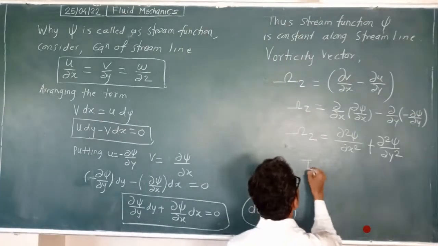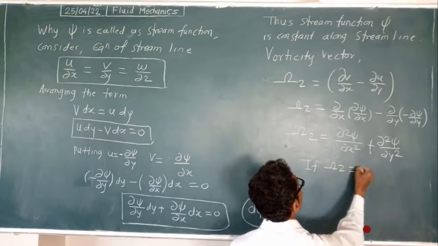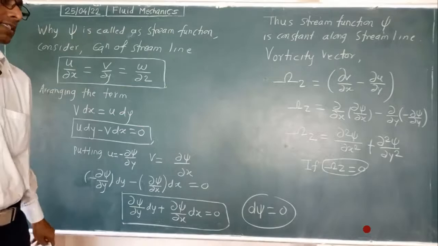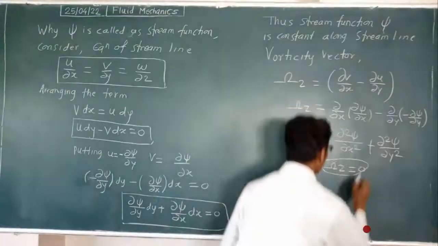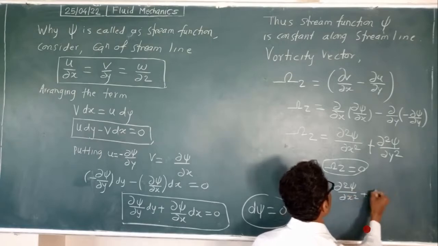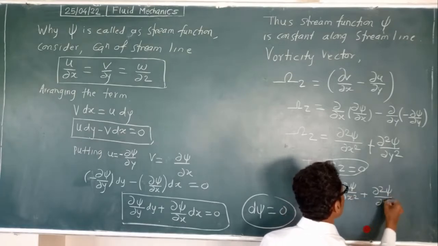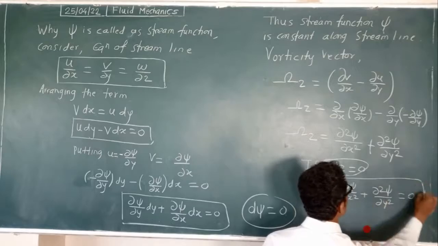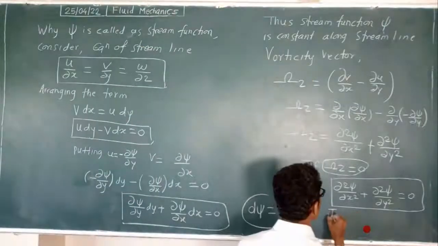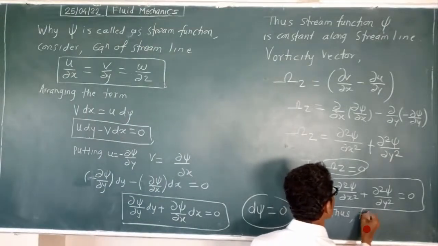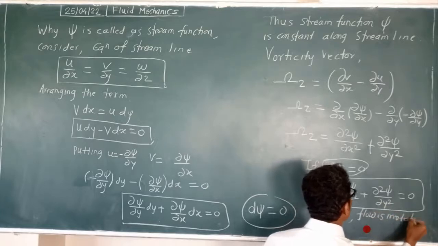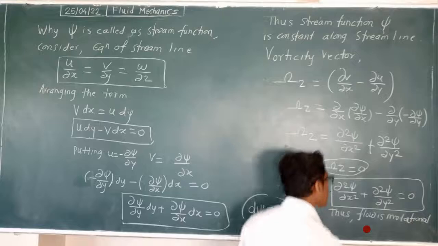Now if the vorticity about the z axis is 0 by the definition, it means delta square psi upon delta x square plus delta square psi upon delta y square is equal to 0. Thus we say the flow is irrotational.